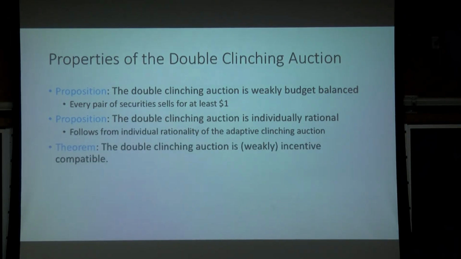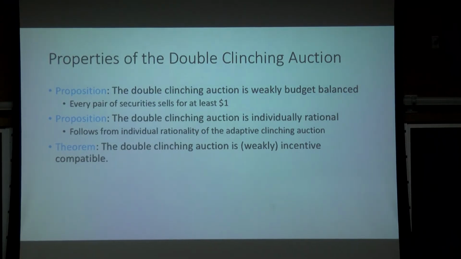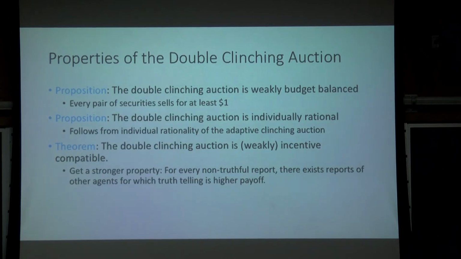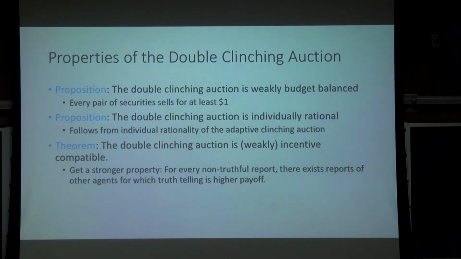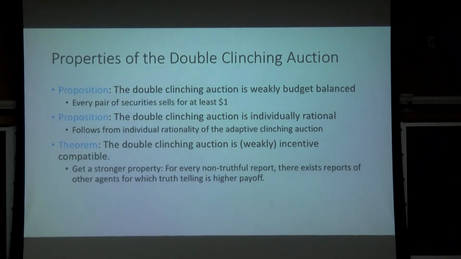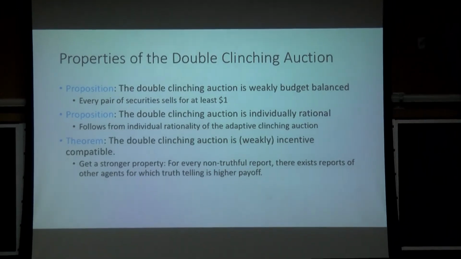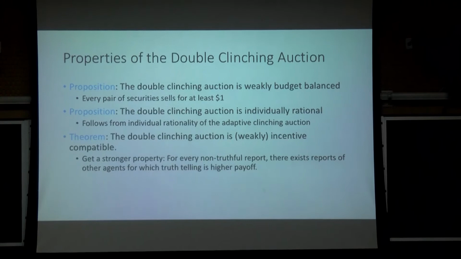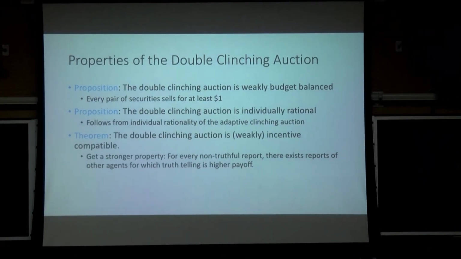And the main theorem of the paper is that the double clinching auction is weakly incentive compatible. And I won't have time to give you even some intuition for that proof, but we can chat about it later if you're interested. Actually, we get a slightly stronger property that says if you have any uncertainty about the reports of the other agents, then you're strictly better off just telling the truth instead of lying. So it's a little better than weak incentive compatibility.